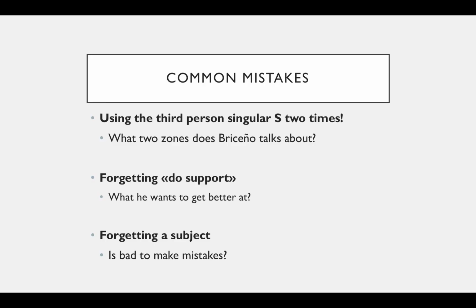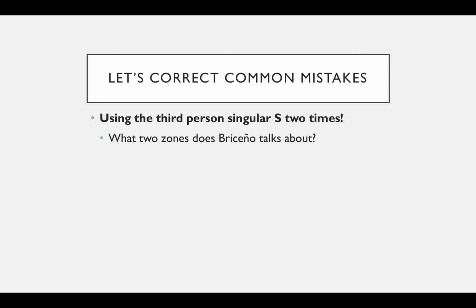One last thing before I forget. Let's take a look at some common mistakes. Some common mistakes are using the third person singular form of the verb with S 2 times. Another common mistake is forgetting do support. And a third mistake is forgetting a subject. Let's look at each of those.